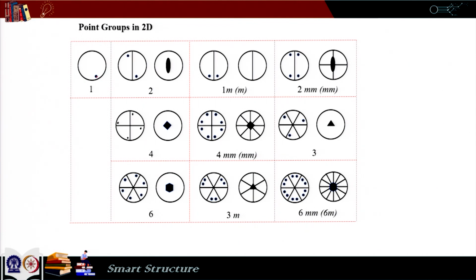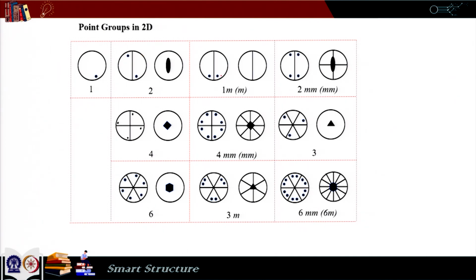Now, to get this configuration back, this circle needs to be rotated by an angle of 360 degrees. So, it is a 1-fold rotation. So, that is why it is 1. Here we can see this configuration, again to get this back it needs to be rotated by an angle of 180 degrees. So, it is just 2, and in both the cases there are no reflections. So, I cannot define any line with respect to which the two parts can become mirror images of each other. So, that is why I do not have any m here.